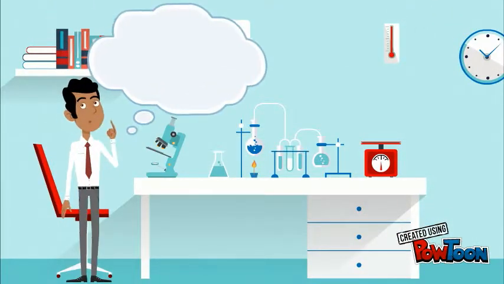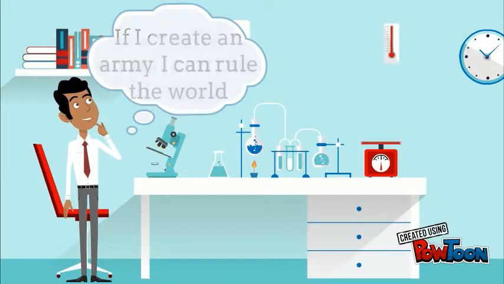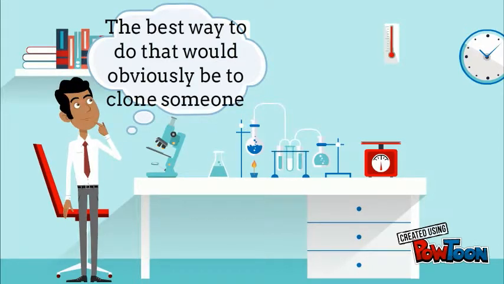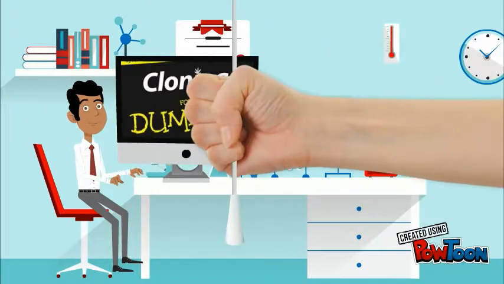Then an evil scientist came up with a plan. "If I create a super army, I can rule the whole world." The best way to do that would obviously be to clone someone. The evil scientist then started doing some research on how to create his clone army.